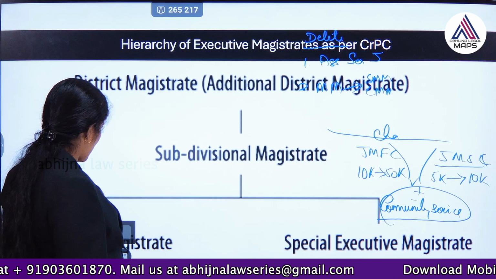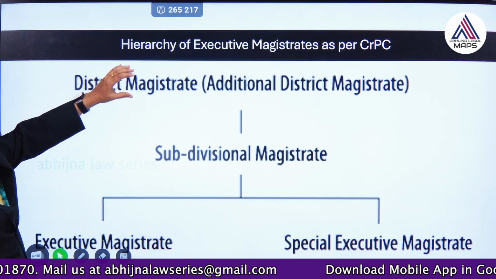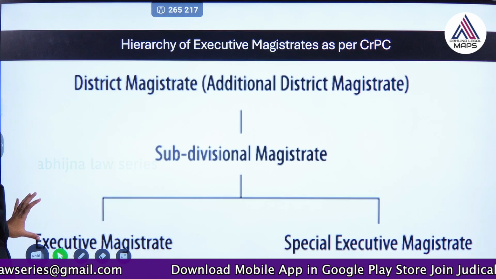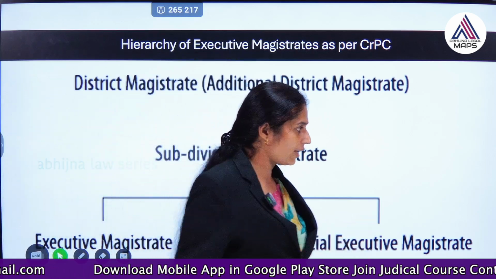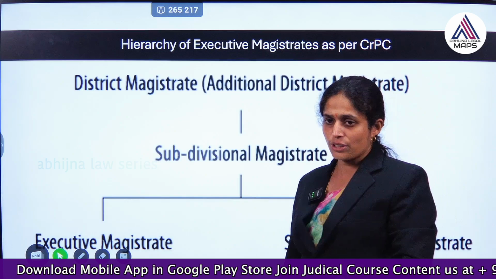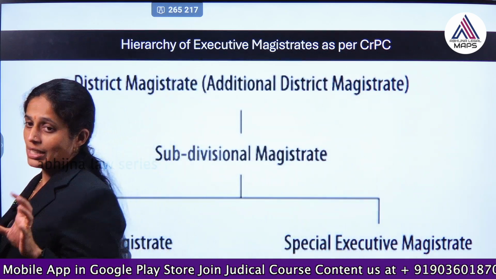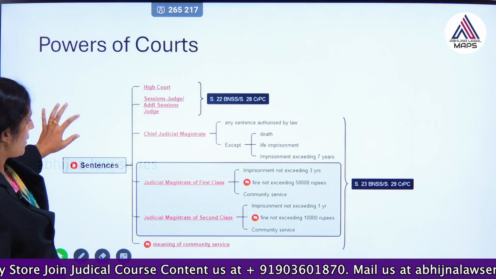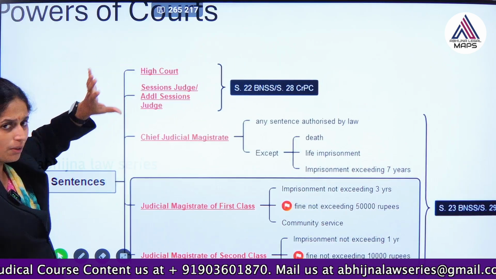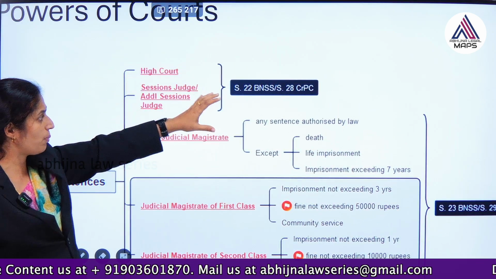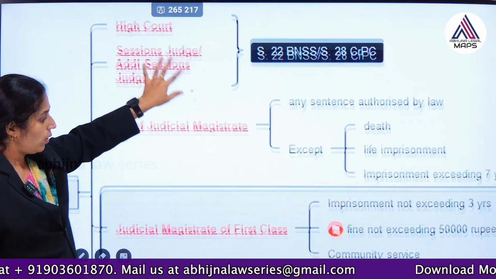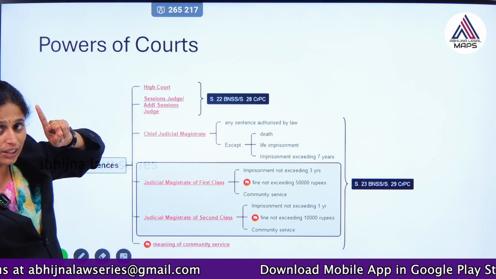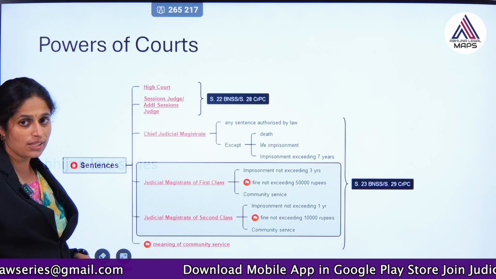So, likewise we have also seen the executive magistrate category. At district magistrate level, there could be additional district magistrate, we have sub-divisional magistrate, in that only we have actually the executive magistrate and the special executive magistrate. These 2 categories we can understand, and the same thing has been continued in BNSS as well, no changes as such. So, then let us understand, just see here, this is the punishment, okay. The same thing I have explained again with the help of this section number. Remember this section 22 and section 23 BNSS, okay. Earlier section 28 and 29 of CRPC, now section 22 and 23 of BNSS. What do they state?